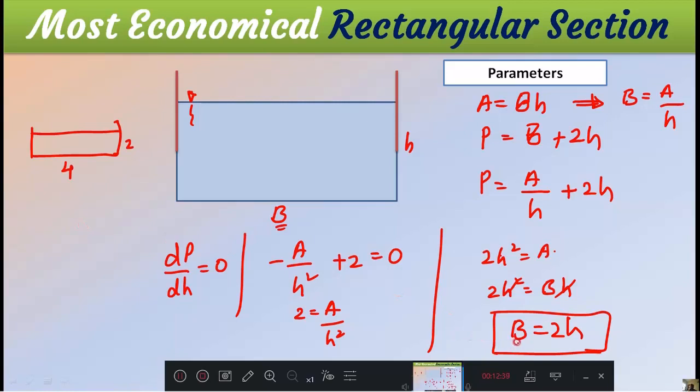Look here, B is equal to 2 into H. If H is 2 meter and B is 4 meter, then you will get a maximum discharge. If I have a 3 meter width, then your water should flow at 1.5 meter depth to get a maximum discharge. If I have a 10 meter width, then your water should be 5 meter height, then you will have a maximum discharge. This is the most economical condition for a rectangular section.